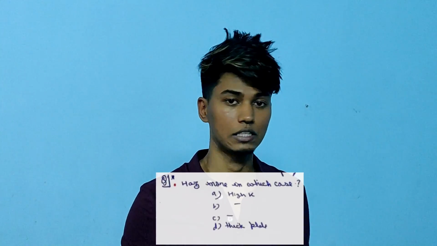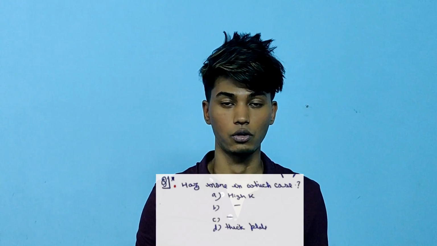So what should you do? You should solve all the GATE previous year questions from casting. There are barely like 20 to 30 questions. Solve them all. You might get one out of it. And this one question was asked: heat affected zone will be more in which case? This is a GATE previous year question from somewhere in the 90s. So go through it, find the answer, and you can always directly attempt it. Within a fraction of a second you have gotten 3 marks.